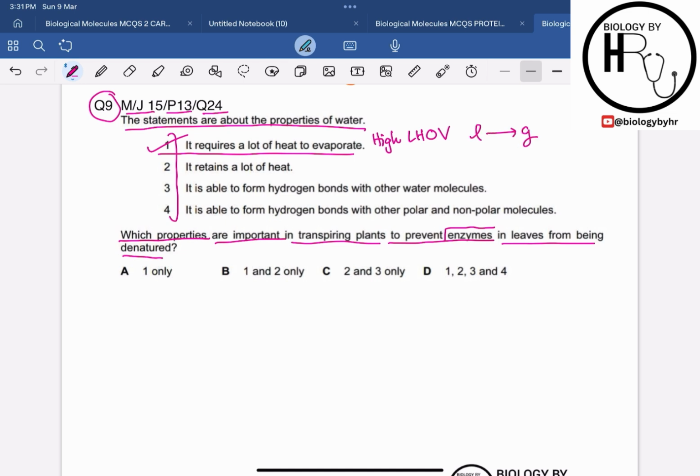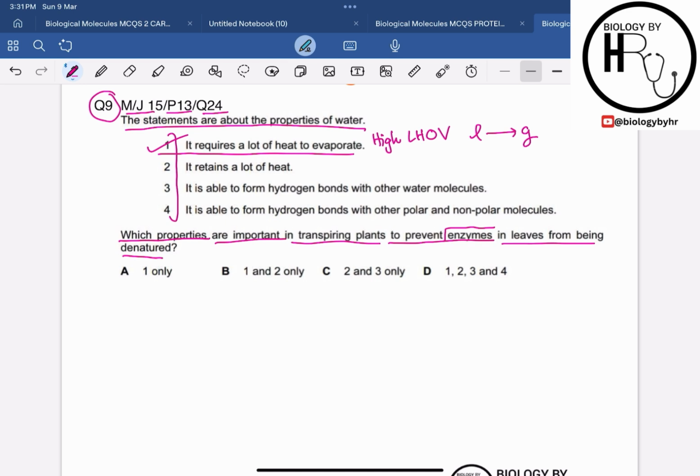We have discussed this property several times in the above questions as well, that this property is very much crucial during transpiration, because when the water evaporates, it removes the heat from the leaves, right? So it is important in the cooling down effect of the plant. So it will help to maintain a stable temperature, preventing the enzymes from denaturation. So statement 1 is correct.